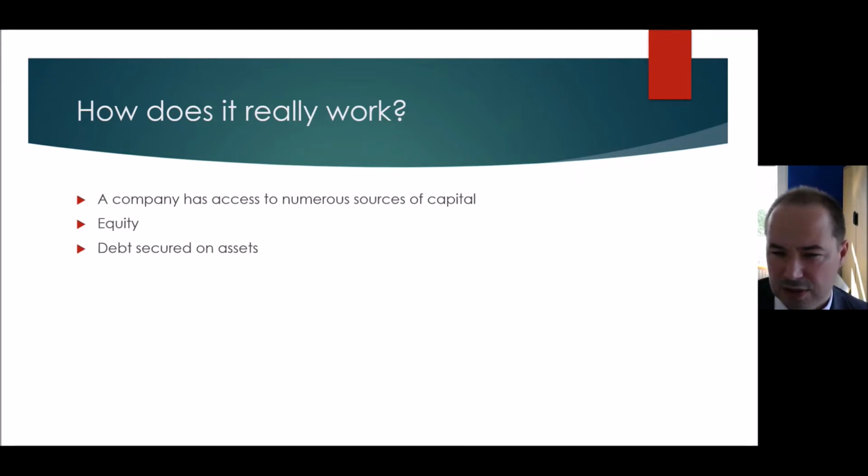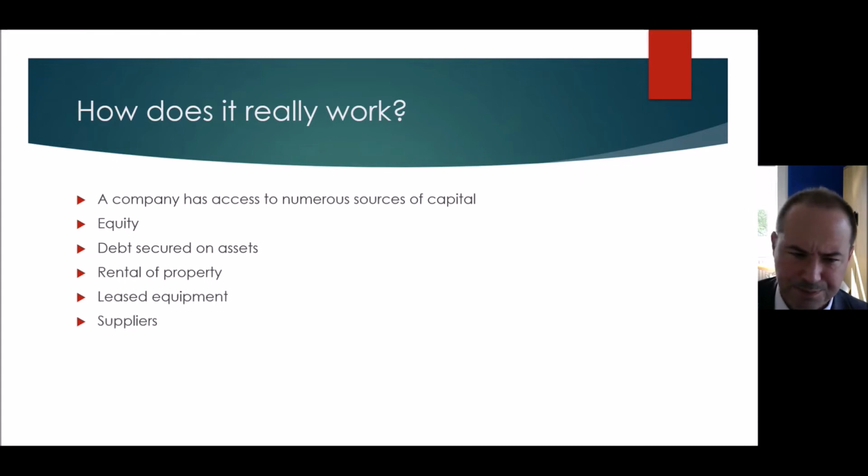We've got debt secured on assets. We've got debt not secured on assets, that's mezzanine debt. We've got rentals of properties. Instead of buying a property, we can lease it, can't we? We can rent it. That is a source of capital. We have to pay a return to the landlord for that. We can lease equipment, photocopiers, cars.